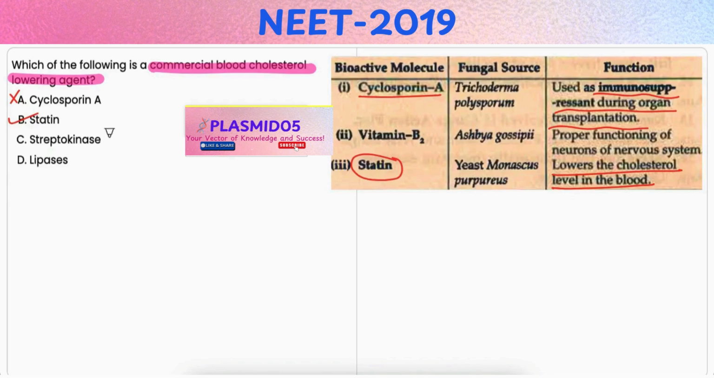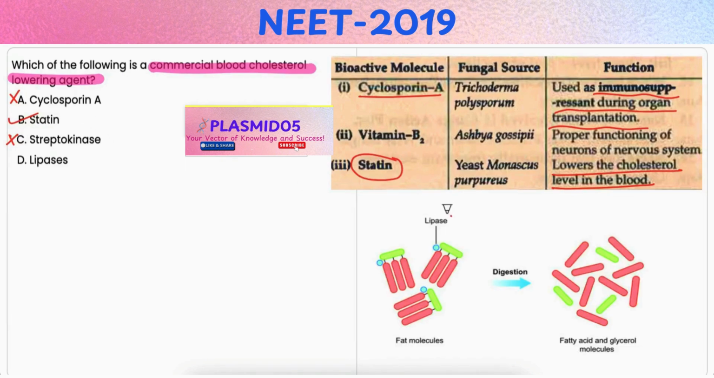Option C, streptokinase. It is also incorrect because streptokinase is an enzyme which is used to dissolve blood clots in cases of heart attack or pulmonary embolism. But it is not related to lowering the cholesterol levels in blood. Option D, lipases. It is also incorrect because lipases are enzymes that break down fats into fatty acids and glycerol, and they are involved in digestion but are not used to lower cholesterol levels in the blood.